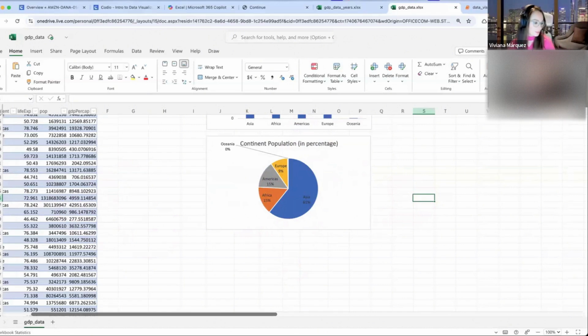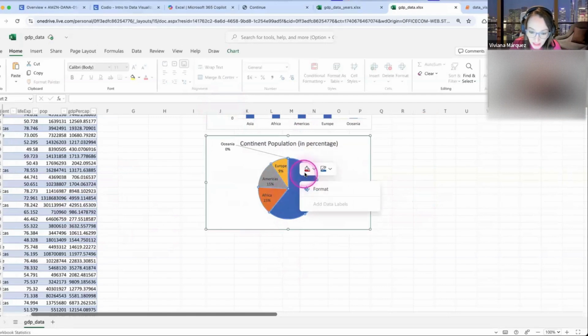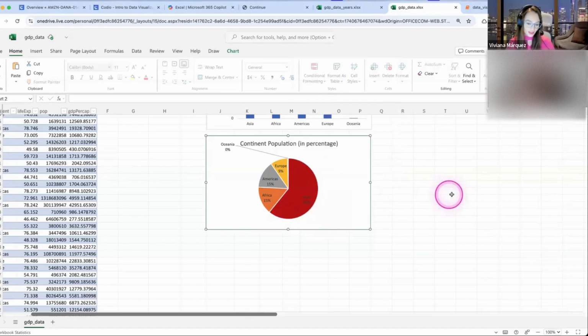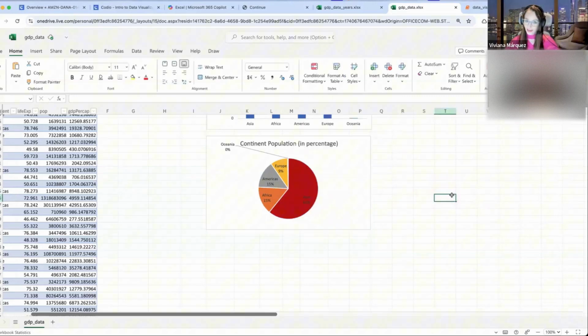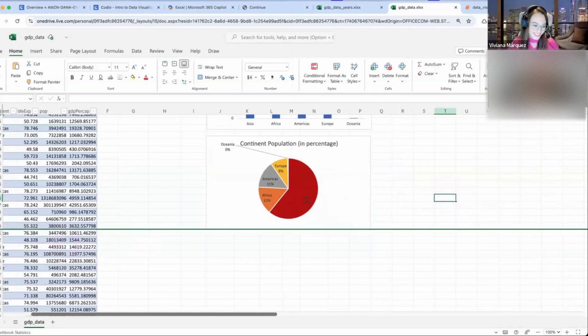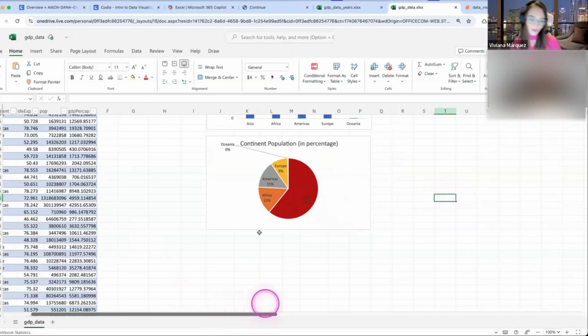Let's see. Oh, I see that people are able to change the color. Huh, interesting. My Excel is not allowing me to do that. Ah, there you go. I know what is happening. So you have to click on the slices, but notice that here all the slices are selected. Just click again on the one that you want to change and you select the color. And there you go. So now you can change the color of the slices. See, you guys have now beaten the master. You guys know more than me now. All right, awesome. Cool. Thank you.